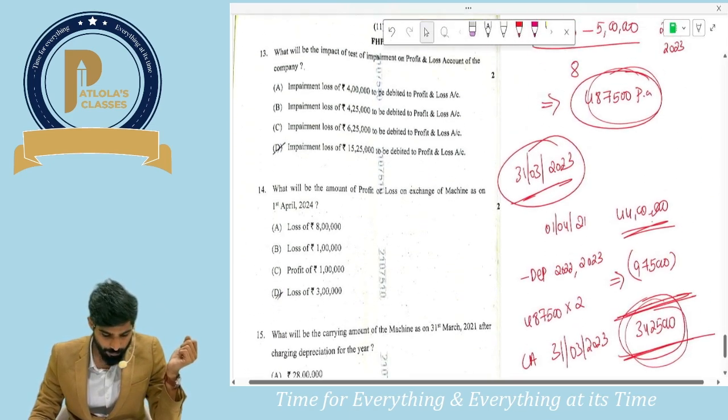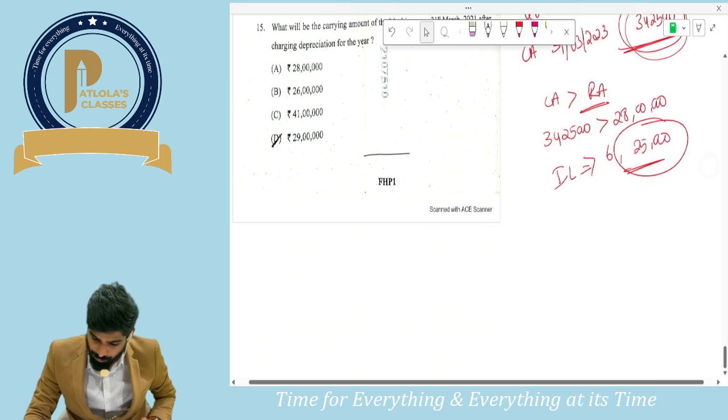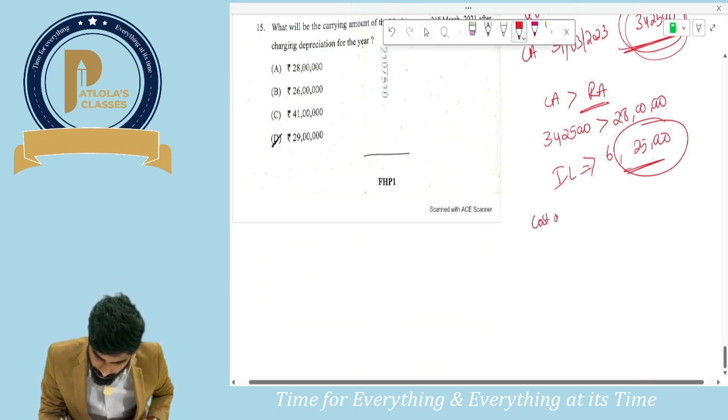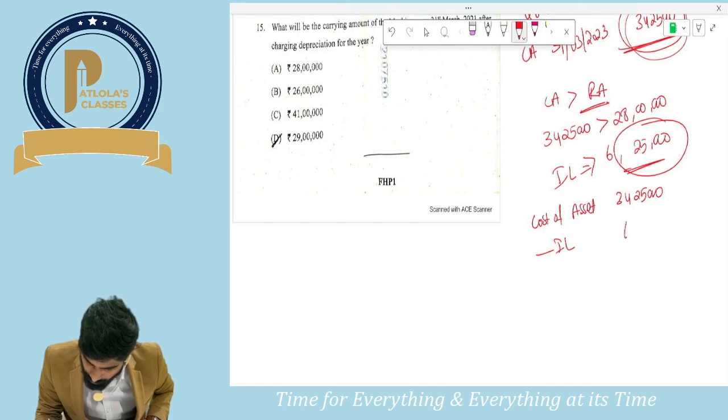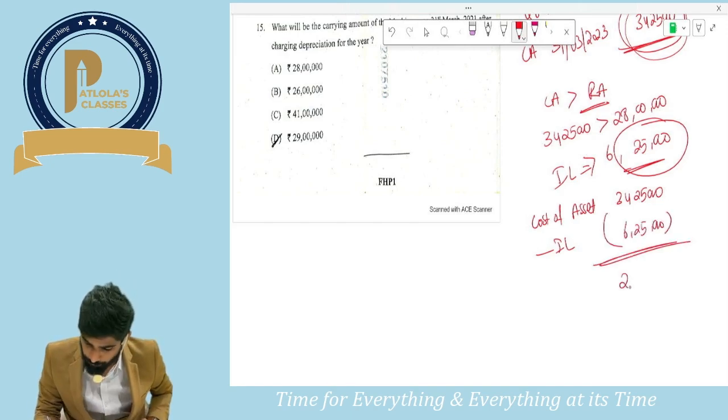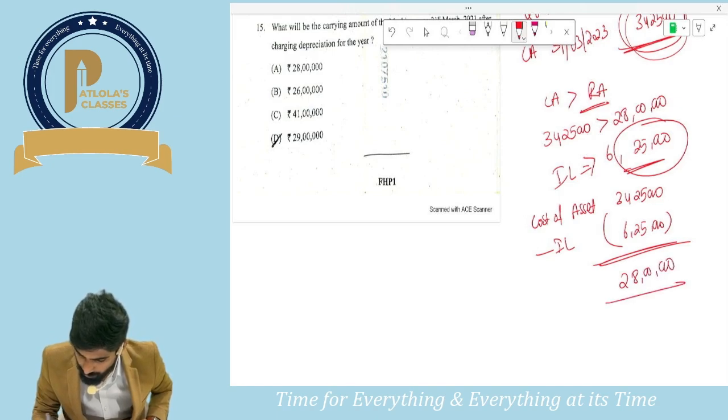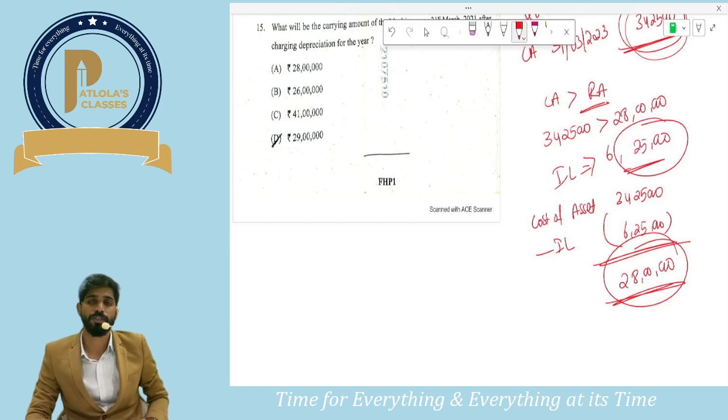6,25,000. Okay, then what happened? Once you provide impairment loss, how much will be the cost of the asset now? Cost of the asset will be 34,25,000 minus impairment loss of 6,25,000. So it would be 28 lakhs. From now on, depreciation will be provided on the basis of 28 lakhs.